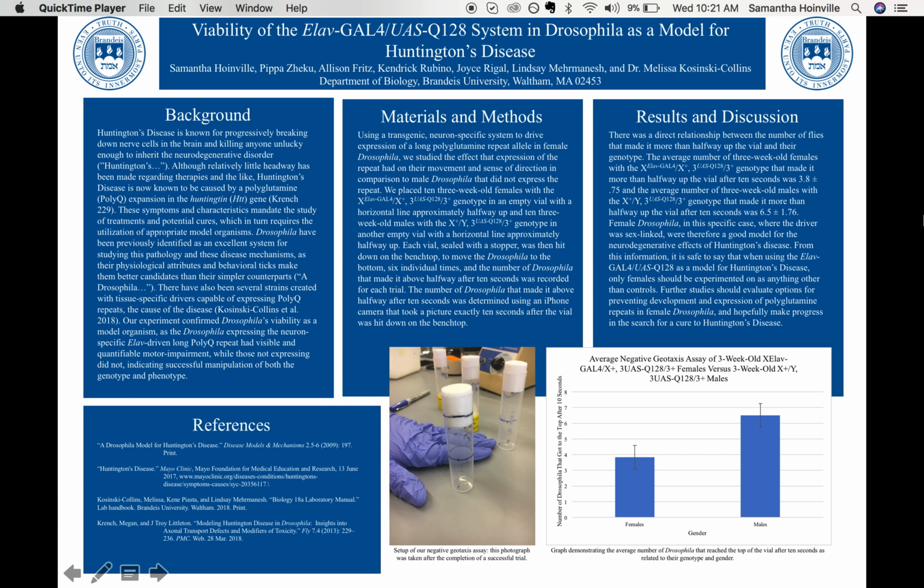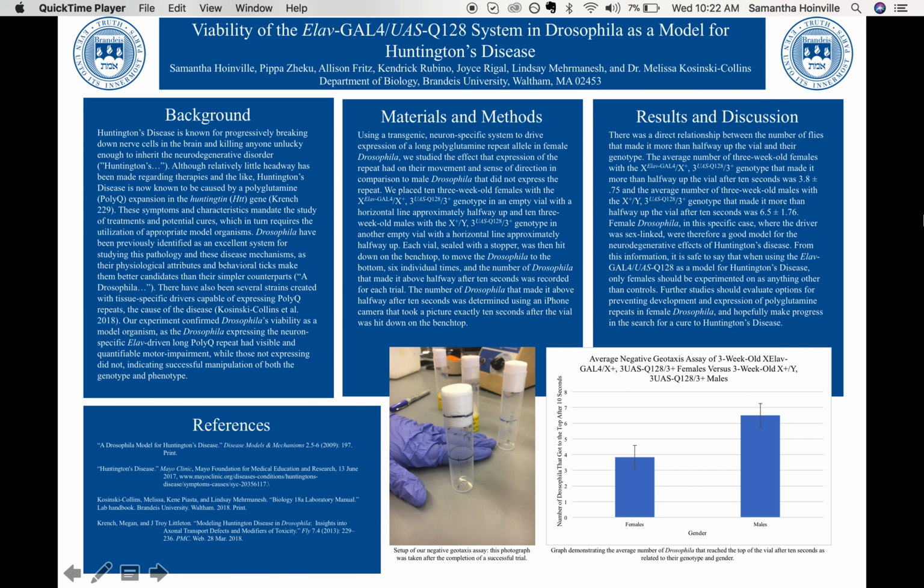And we put 10 of each in a vial with a horizontal line about halfway up, which is demonstrated in the picture in the bottom center. And we would hit the vial down on the countertop and record the number of flies that got to the top of the vial after 10 seconds. And we did this 6 individual times.